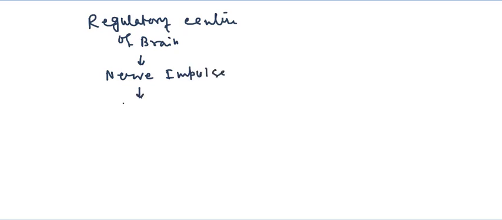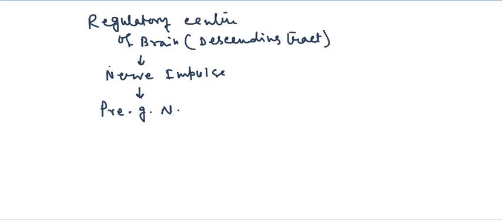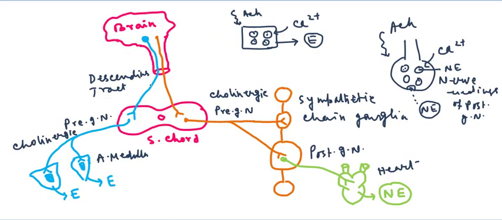Now this nerve impulse moves to the preganglionic neuron through the descending tract. In the descending tract the nerve impulse will be generated, and this nerve impulse activates the preganglionic neuron, right?